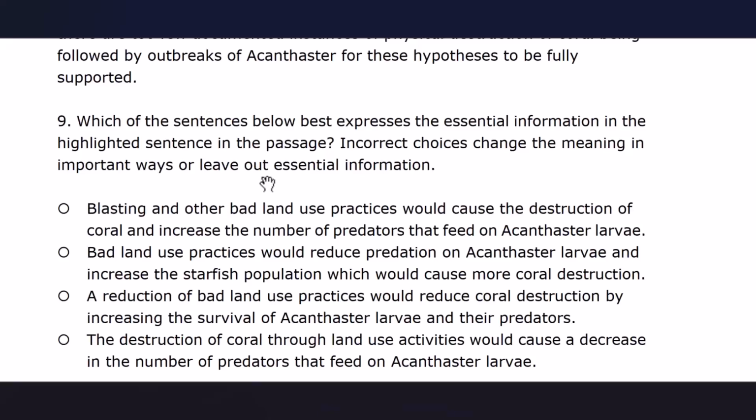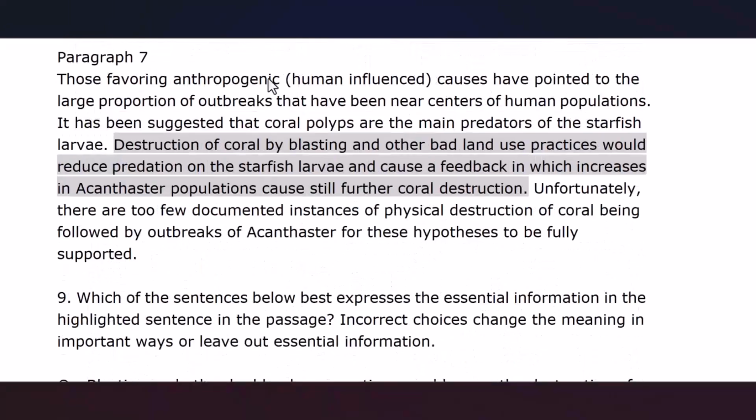Okay, let us go back to paragraph 7 and read the highlighted sentence again. This sentence states that destruction of coral can lead to reduction in predation on the starfish larvae, and actually, this process makes a feedback loop, as we discussed when reading this paragraph.